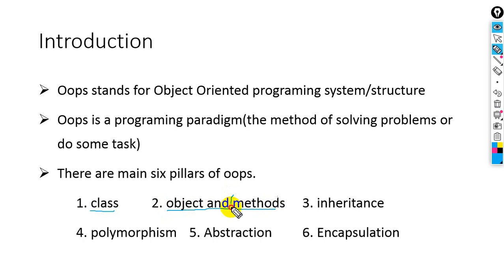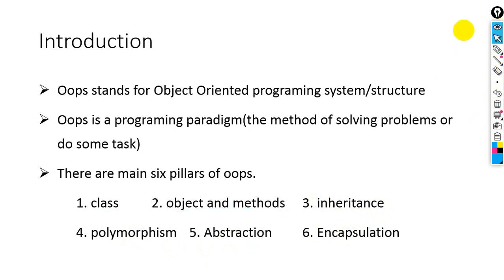We have discussed the methods in the previous class, so we have a full description about the methods. In this lecture we will discuss the class and object. In later lectures we will discuss inheritance, polymorphism, abstraction and encapsulation one by one. First of all, let me discuss what classes are.